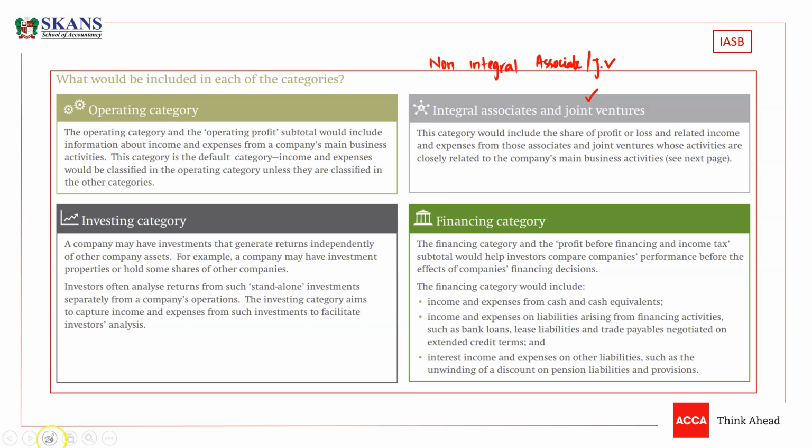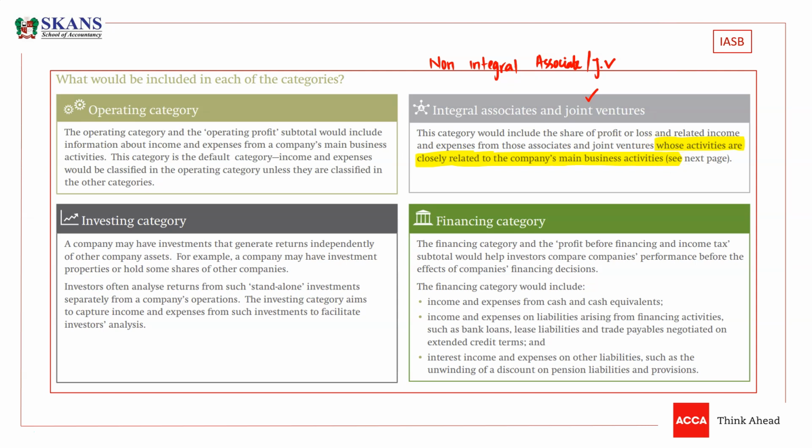So what is integral, guys? This is something important. Integral associates or joint ventures are those associates and joint ventures whose activities are closely related to the company's main business activities. What does it mean?